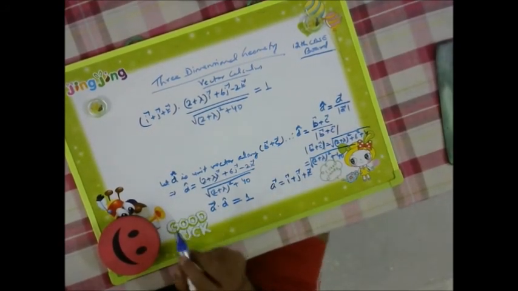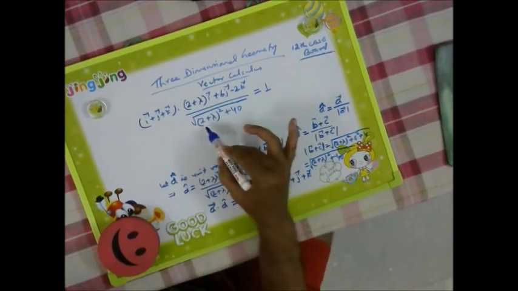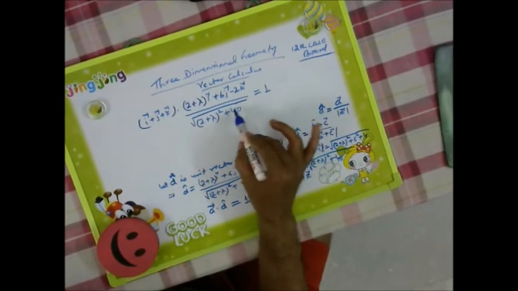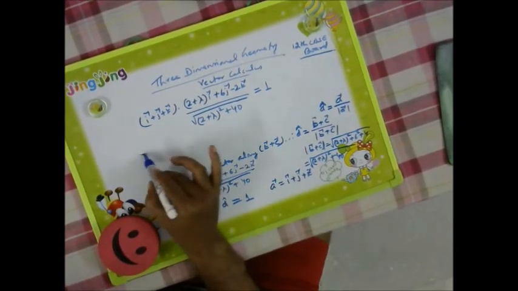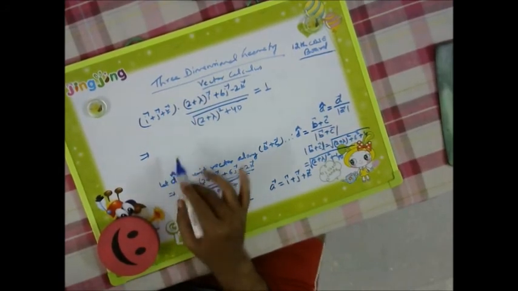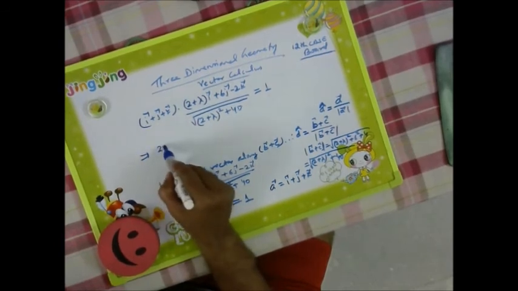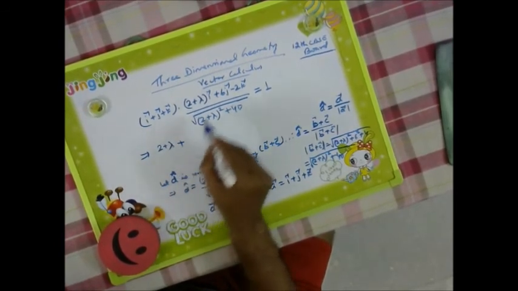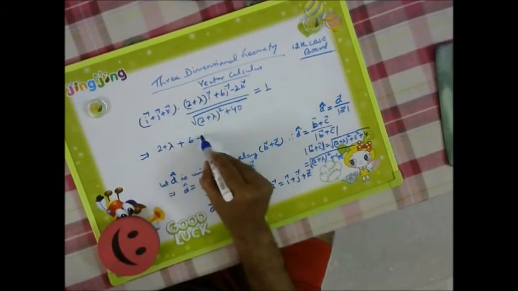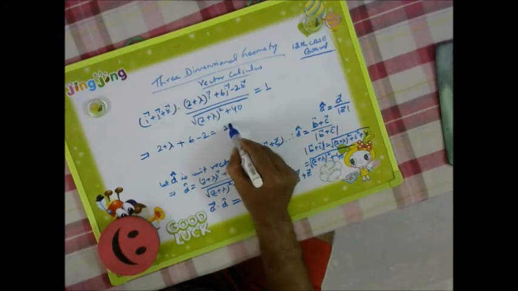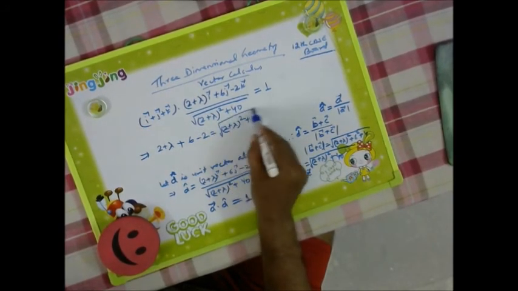Now we go for this multiplication, and the root of 2 plus lambda whole square plus 40 we will multiply with 1. Again it is a scalar product, so 2 plus lambda into 1, so 2 plus lambda, plus 6 into 1, that is 6, then minus 2 into 1, minus 2, is equal to the root of 2 plus lambda square plus 40.